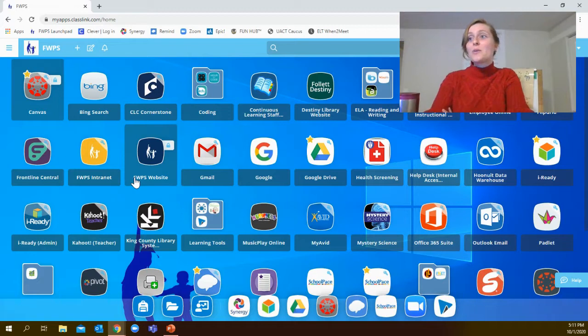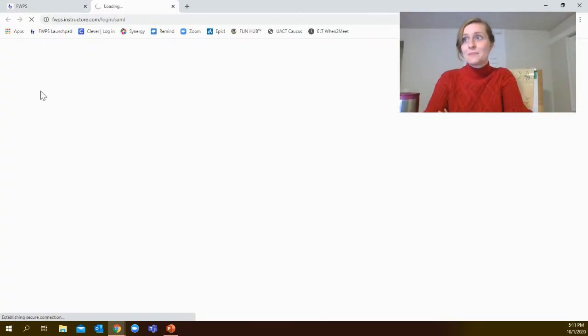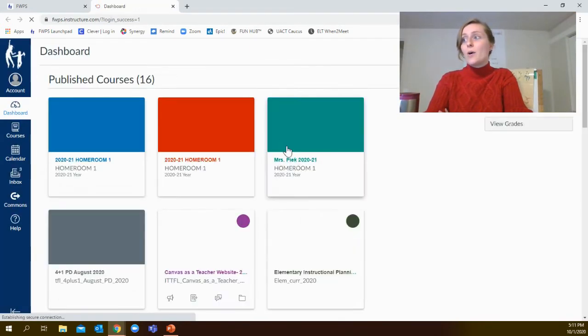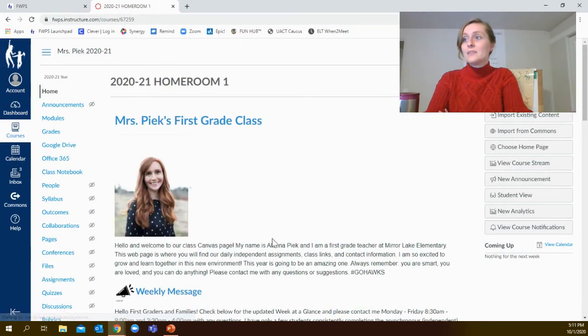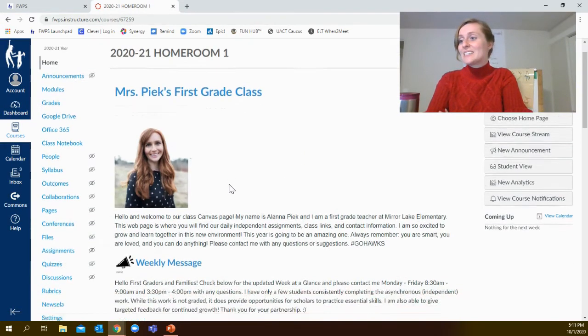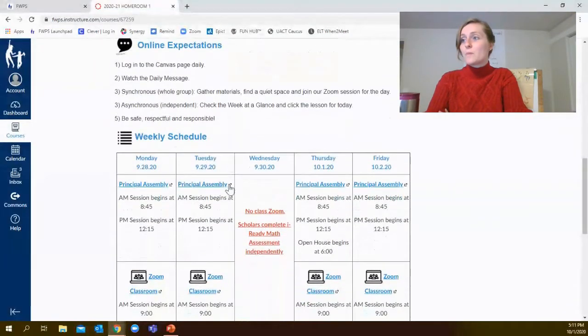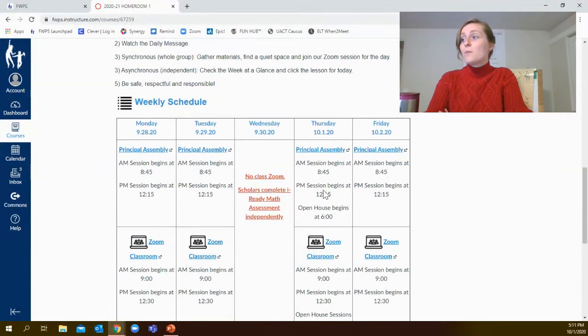To get there, you're going to go first to Launchpad, then click on Canvas. Once the Canvas page loads, you're going to click on Homeroom, and from there, you should see your teacher's face. Scroll down to our weekly schedule, and we're going to start with Open House in the Principal Assembly link.